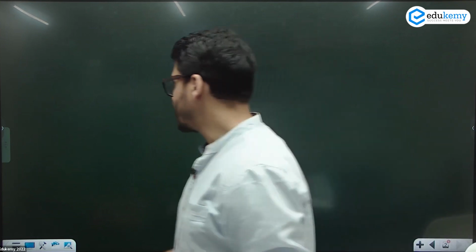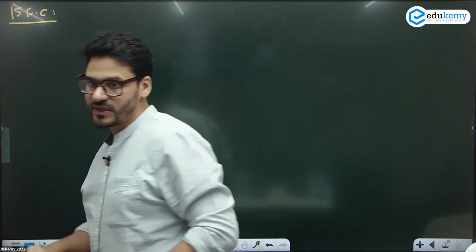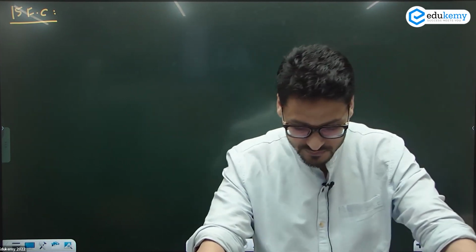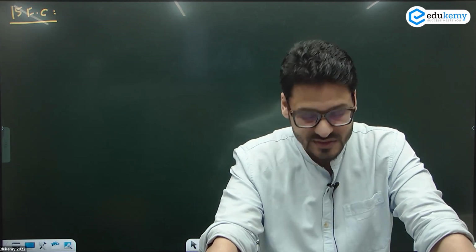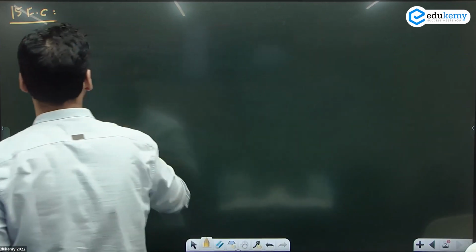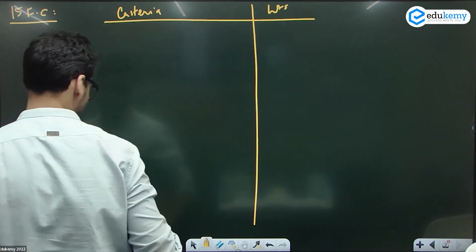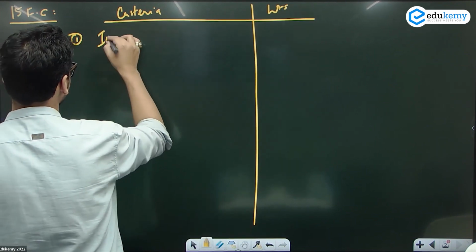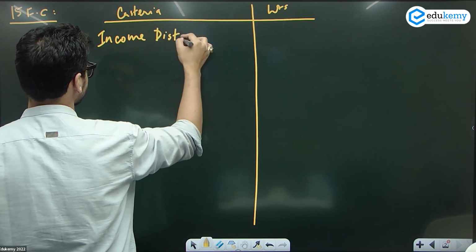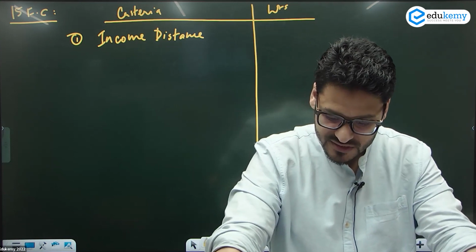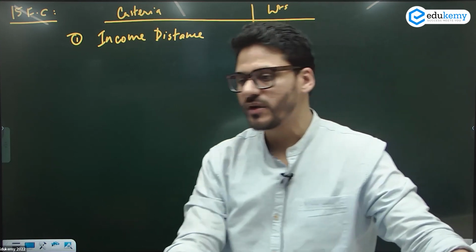Then we have 15th Finance Commission. Maharashtra still, according to 15th Finance Commission, is at 5th number. चलो 15th Finance Commission में horizontal devolution किस basis पे होगा? Now we have changed it a bit. Criteria and weightage. Number 1. सबसे पहले we'll be looking at income distance. Income distance has a weightage of 45%.